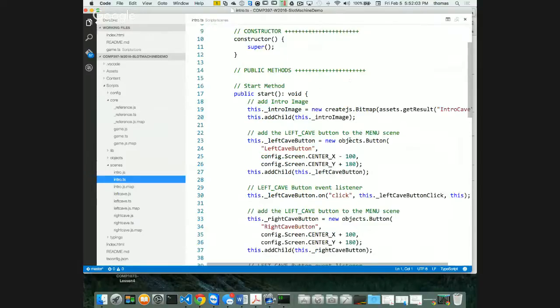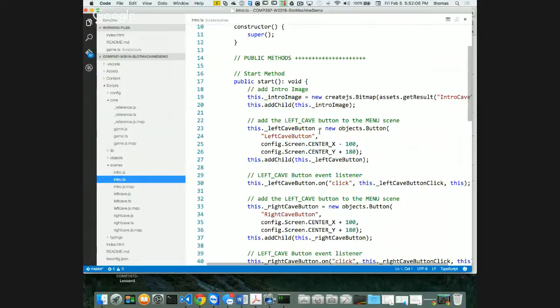So let's do this. In my left cave button, I'm going to change this later. I think this is a great place to add it to my Git repository and connect to GitHub and connect it up online. Now I have a problem. Because I've removed some images, it's going to break when I put it up online because there isn't any more intro cave. None of those images are there. So it's going to come up blank. Don't worry about that right now. I know it.